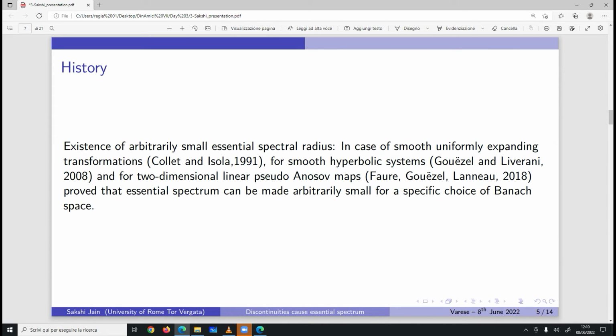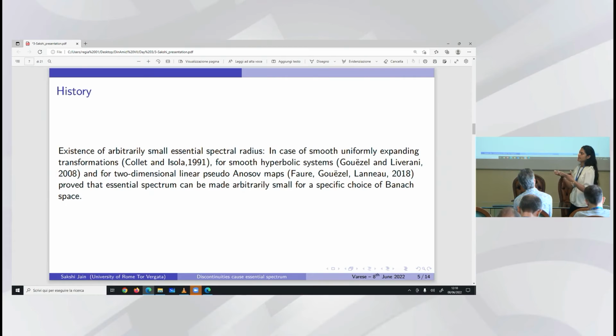There has been a lot of work on these kinds of problems, because we really would like to make the essential spectrum as small as we want. This is not something we like to have persist. So there has been a lot of study in past decades. For example, I would quote just a few of them. In the case of smooth uniformly expanding transformations, call it an isola.